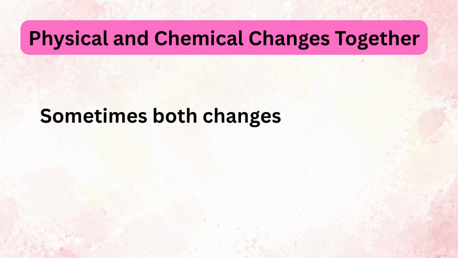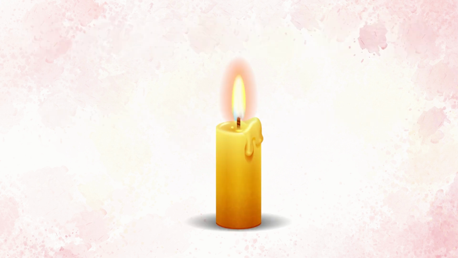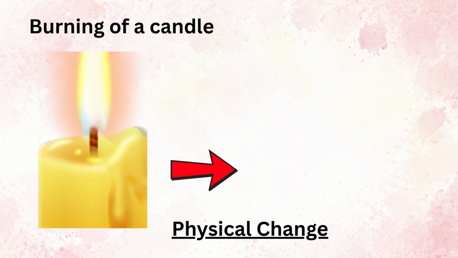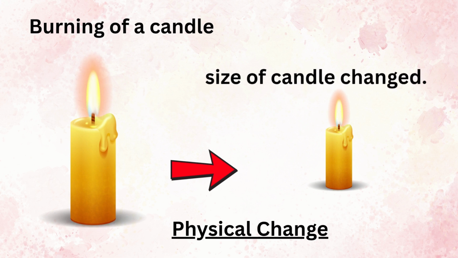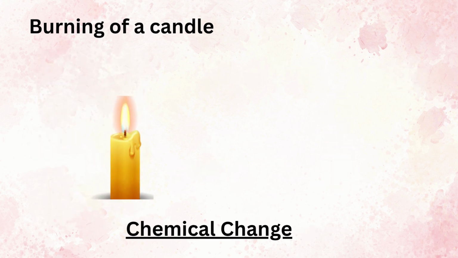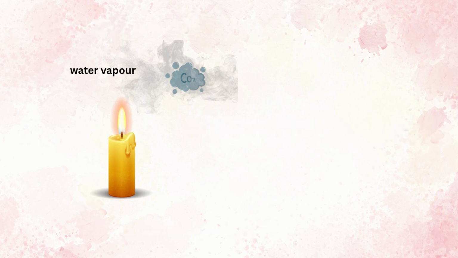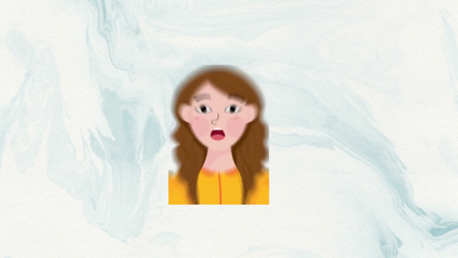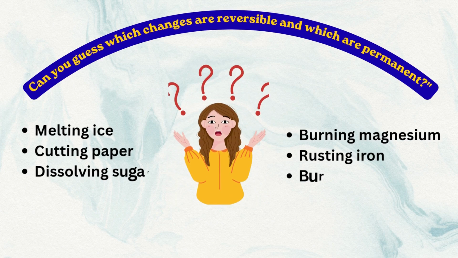Next topic is physical and chemical changes together. Sometimes both changes happen in the same process. Example, burning of a candle. Here, physical changes: wax melts and size of candle changes. And chemical changes: wax burns and carbon dioxide and water vapor are formed. Can you guess which changes are reversible and which are permanent? Comment your answer.